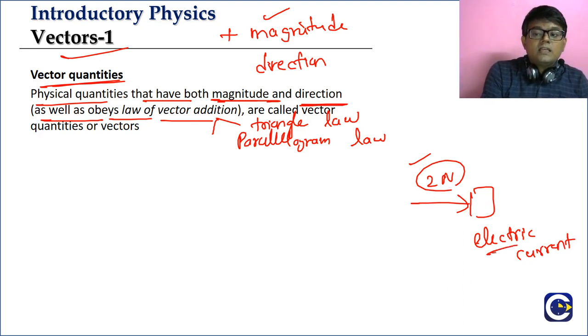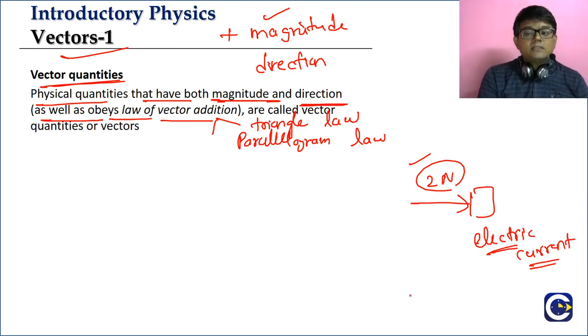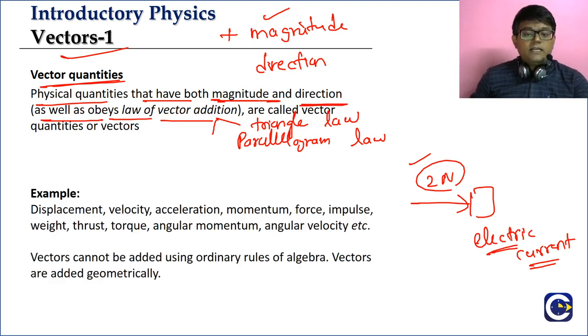So electric current is still going to be a scalar. Electric current will be a scalar quantity. Now we will see why electric current becomes a scalar even though it has magnitude and direction. But let us look at some examples of vectors. First, displacement. What is displacement?